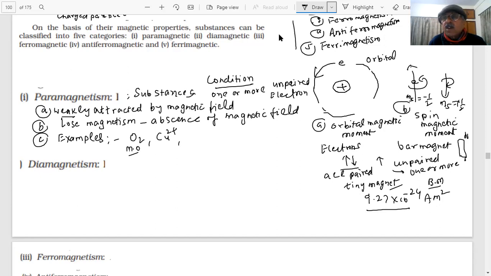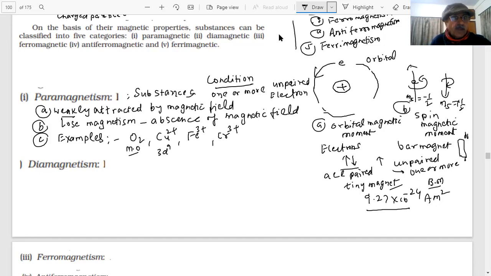How many for copper 2 plus? What is the configuration? 3d9. What is Fe3 plus? Fe3 plus will be 3d5. What is chromium 3 plus? Chromium 3 plus will be 3d3. These are some of the examples of paramagnetic substances. Examples are important. Questions are usually asked on examples in the paper, students.